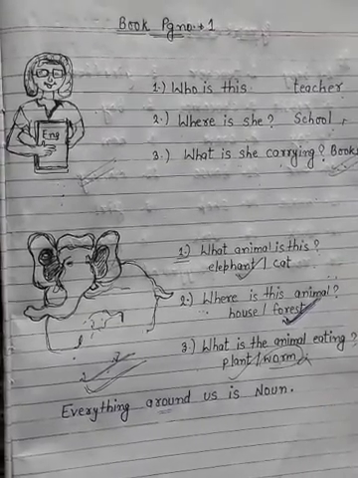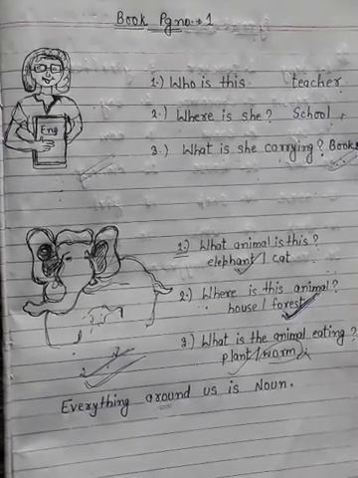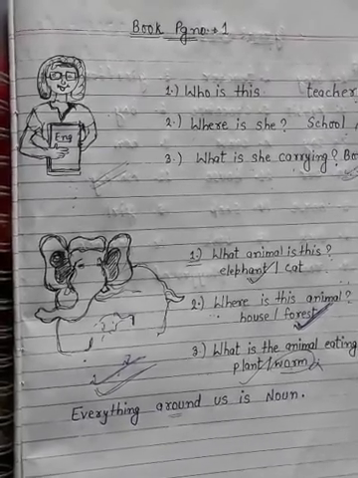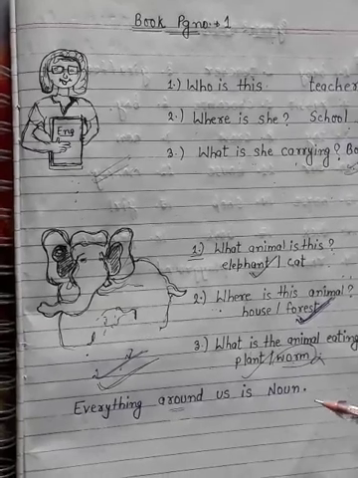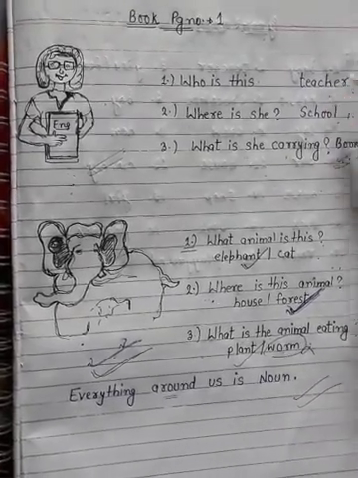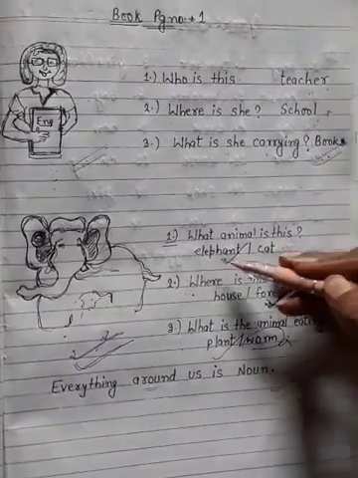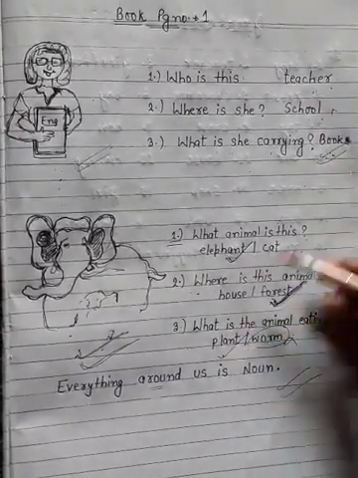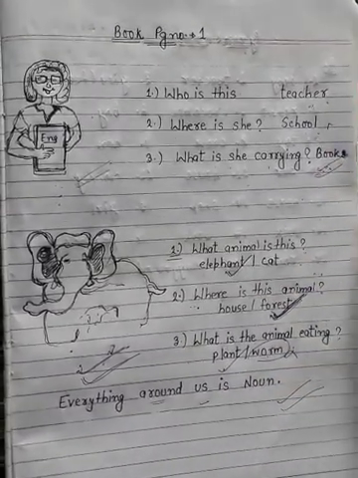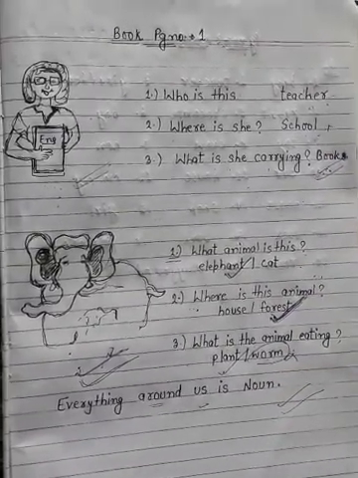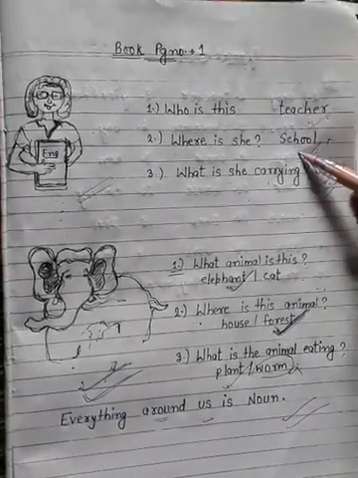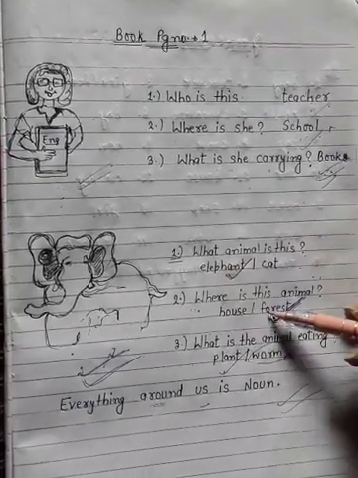There is one more question in your book, and that has to be done by you. Class, you will notice that there are many things written here: teacher, school, books, elephant, forest, plant. All these terms are known as nouns because they are naming words.